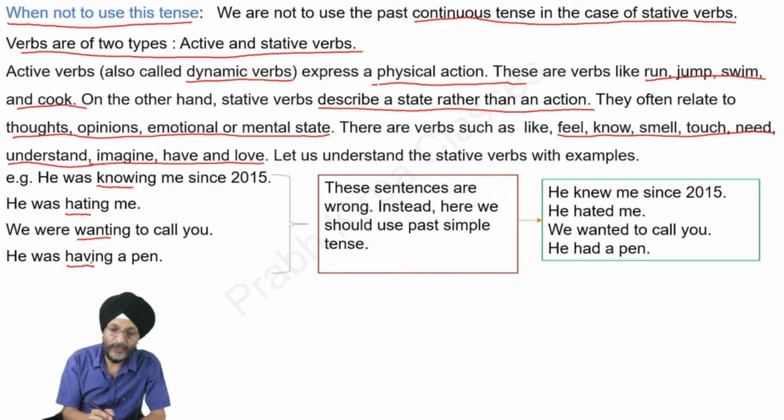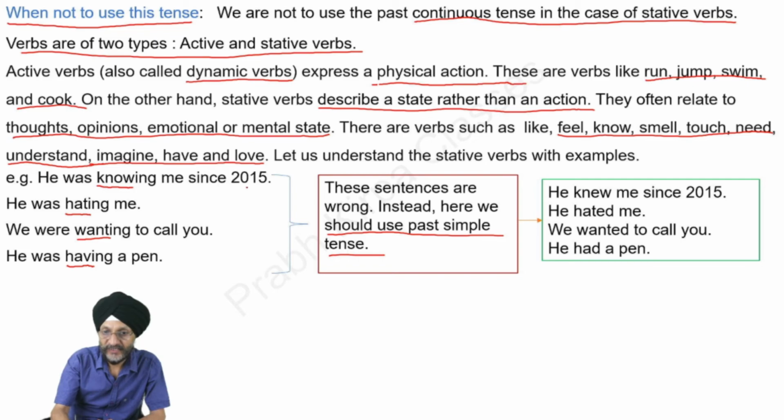As already told, stative verbs cannot be used in the continuous form, whether it is present tense or past tense. So all these sentences are wrong. Instead, here we should use past simple tense. That is, we should say he knew me. That is, we are to use the second form of the verb.